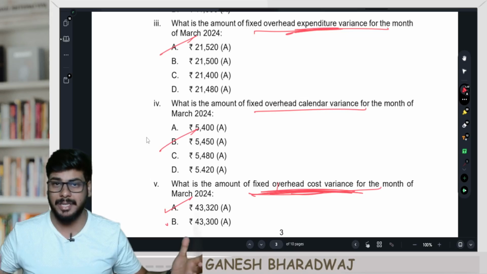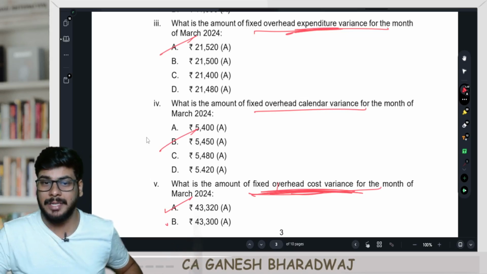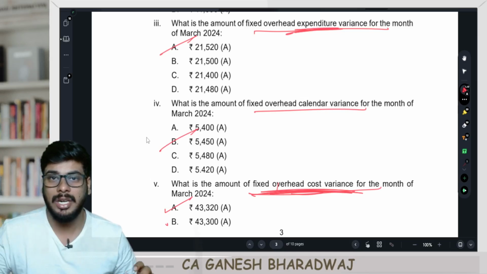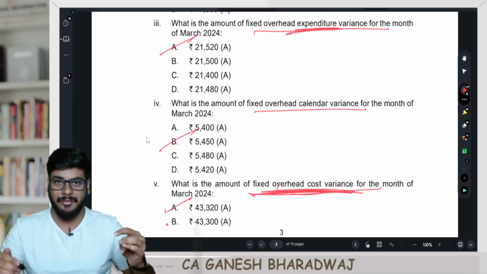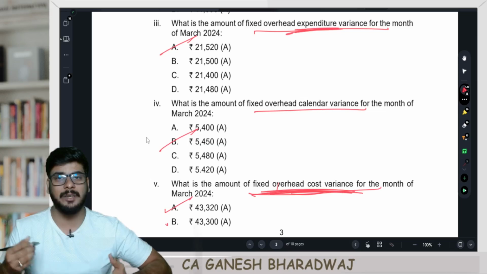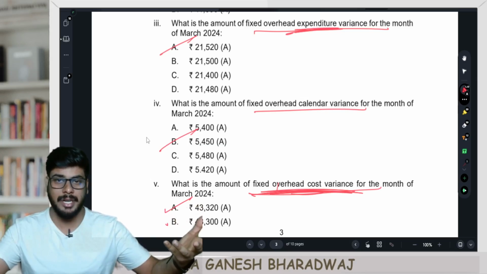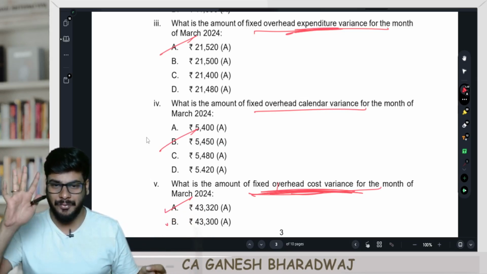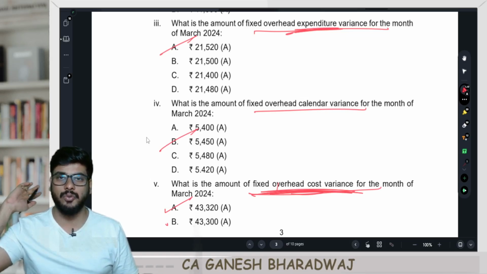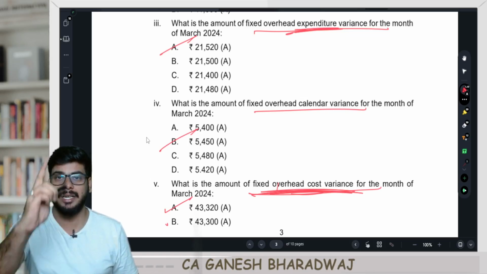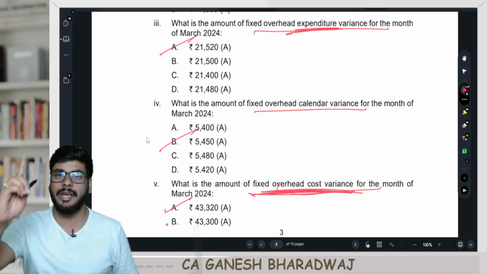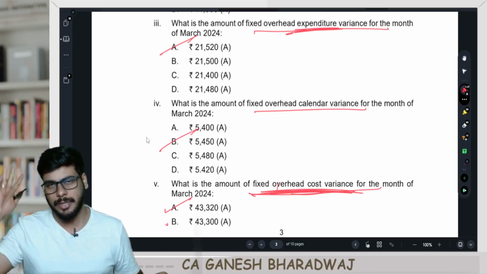Now the best part is you don't even need to focus on the presentation. You just need to focus on getting the right answers, plugging the figures and arriving at it. All these workings can be done in rough. They are not asking you for a presentation. Clear with this, guys. Just 5 questions. You're getting 5 into 2, 10 marks. And here, only and only if you have studied it conceptually, you can crack this.